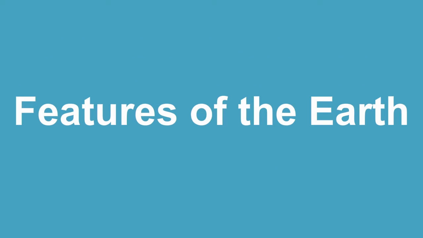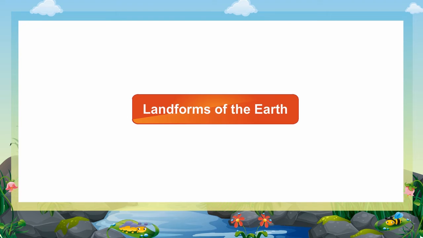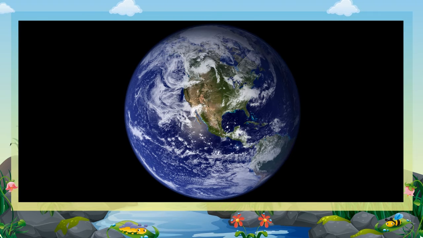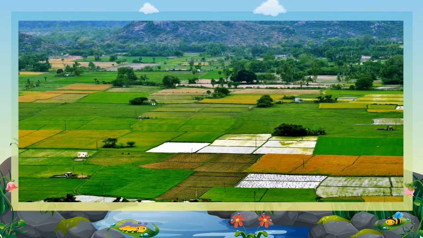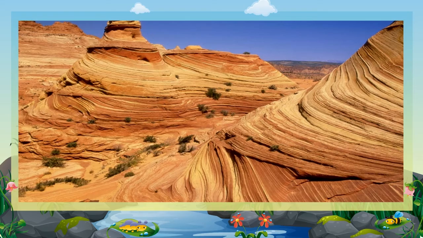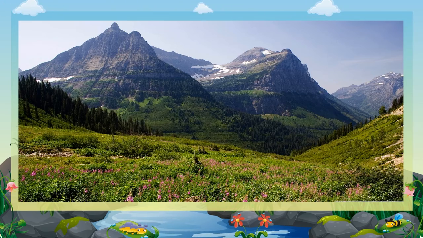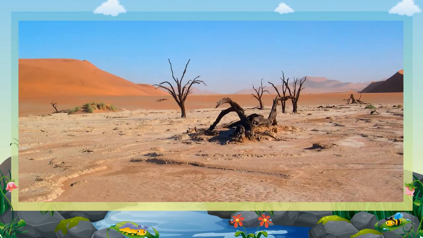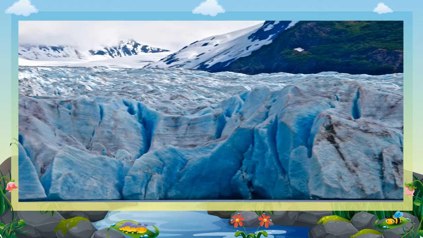Features of the Earth. Landforms of the Earth. The Earth mainly consists of land and water. The land on the Earth is different everywhere. Landforms are natural physical features of the Earth's surface. Examples of landforms are plains, valleys, plateaus, mountains, hills, loesses, deserts, and glaciers.